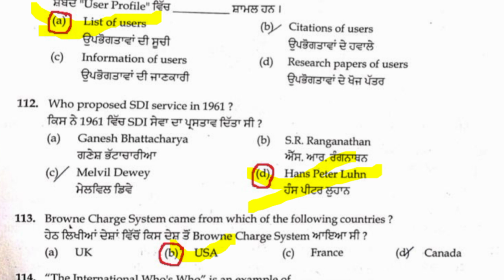This is a previous, important, fundamental question. In library competitive exams, sometimes we don't know the answer, so go through the elimination process and we can also find the answers. Of the given four options, some are based on our knowledge, and two or three options are related to other topics. In this question, Ganesh Bhattacharya, everyone knows, is the POPSI developer. Melville Dewey is the father of the Dewey system, DDC. S.R. Ranganathan is the father of library science. Peter Luhn is SDI. So 112 D is the right answer.